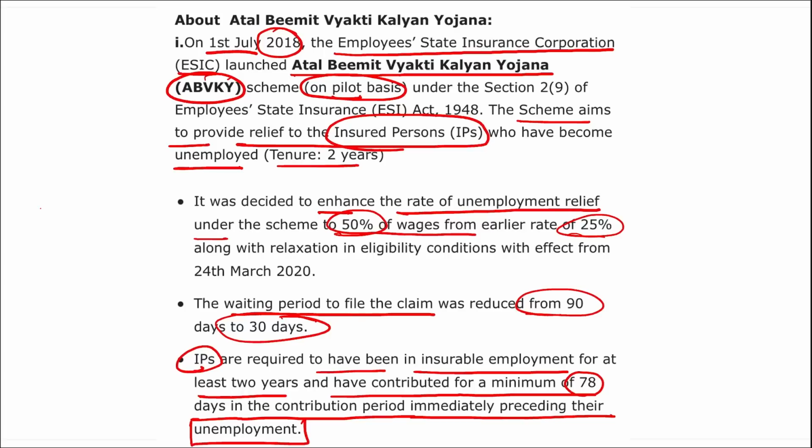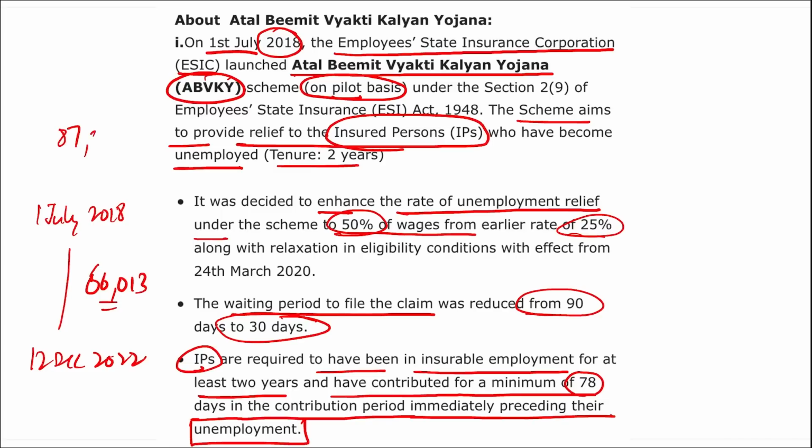Between the launch of this scheme, from 1st of July 2018 till 12th of December 2022, a total of 66,013 employees have taken the benefit of this particular scheme, and a total of 87.83 crore rupees has been disbursed so far. Correct.